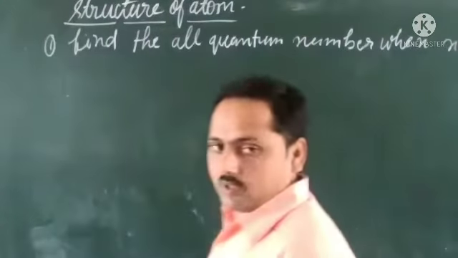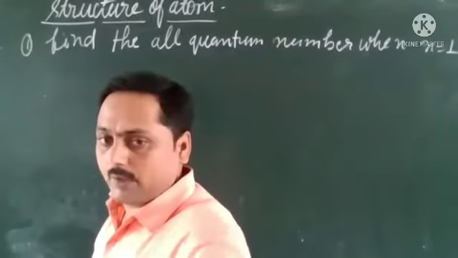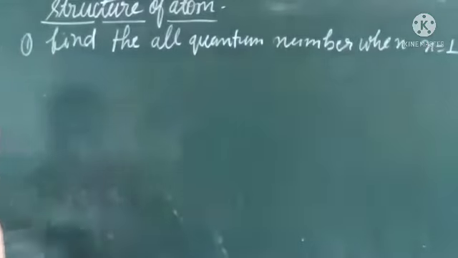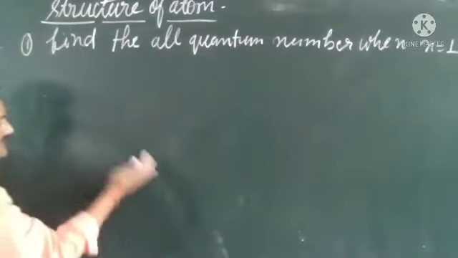This is the first question. Slowly we will move. Just look at the board, and if you have a little doubt, please ask.